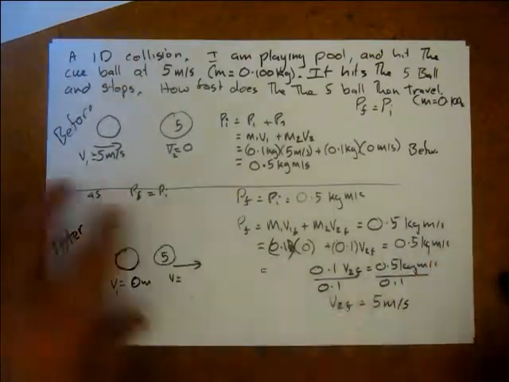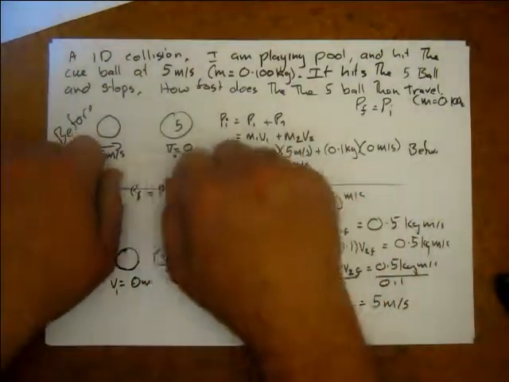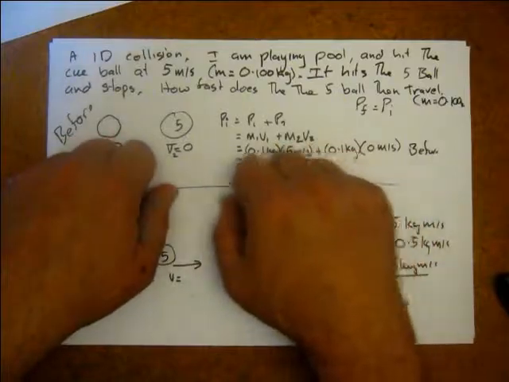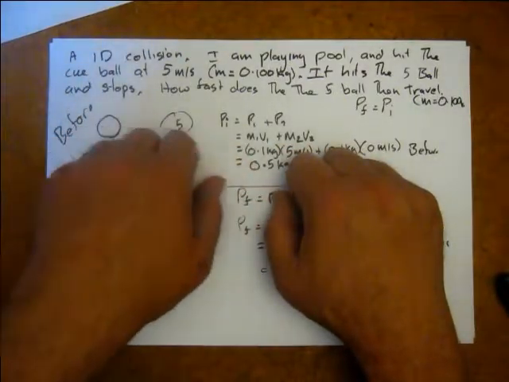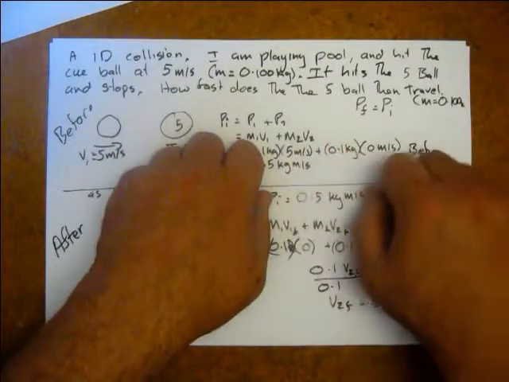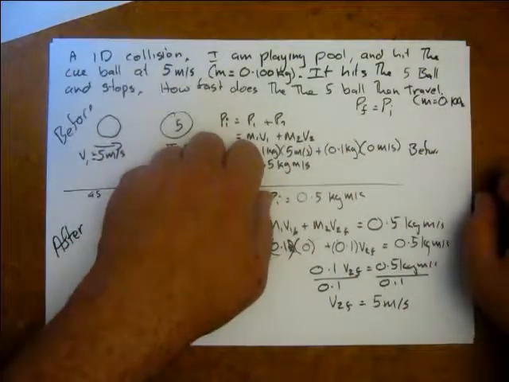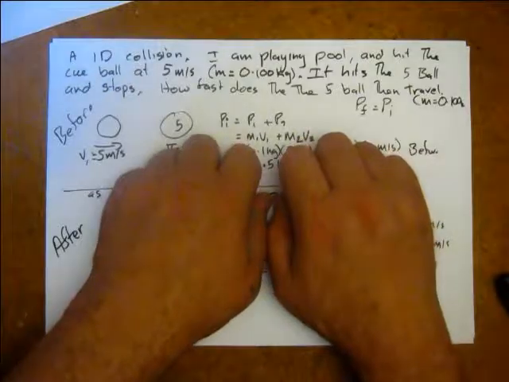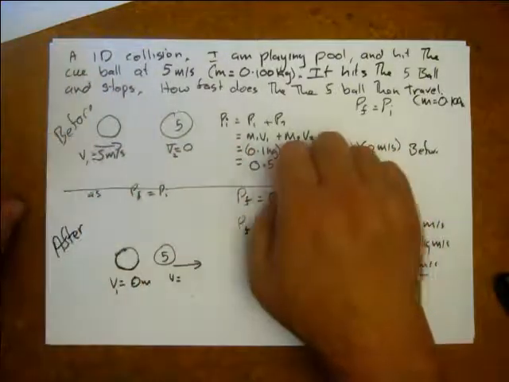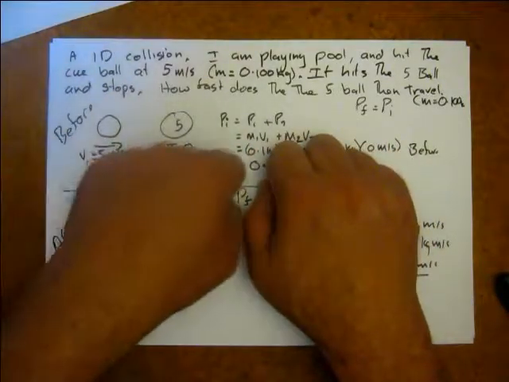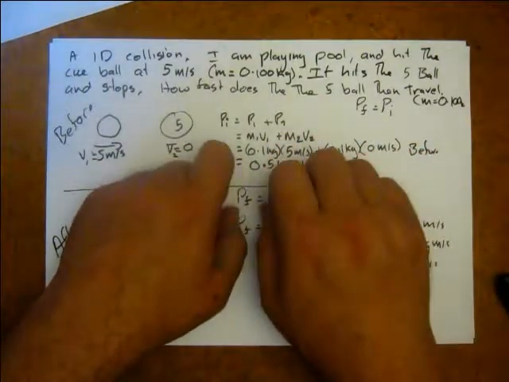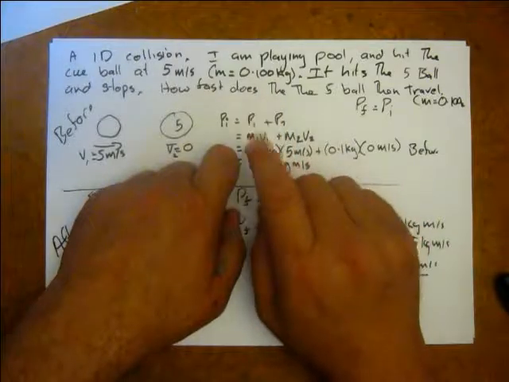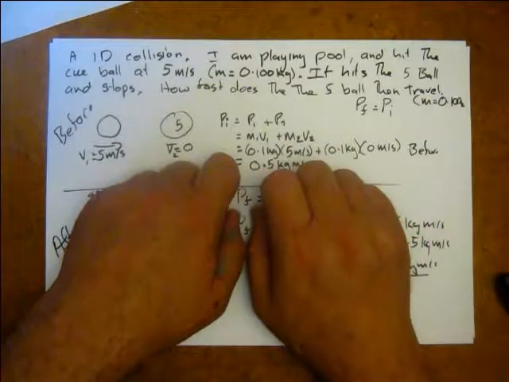So what this tells us is that these two balls are the same mass. This one comes in, hits this at 5 meters per second, this one stops, and this one moves off at 5 meters per second. And that would be consistent with everything I've seen in reality. So the first one comes at 5, because these are the same mass, shifts on. However, if these are different masses, what's going to happen? And that's going to be continued in the next video.